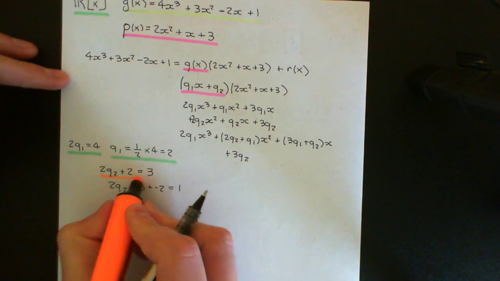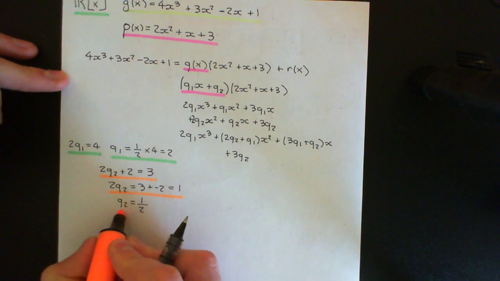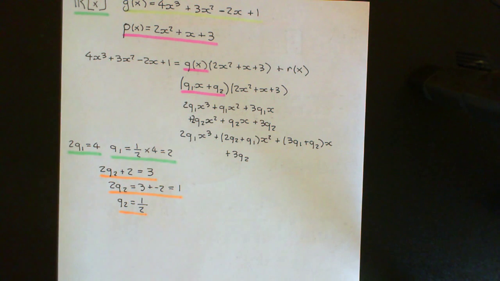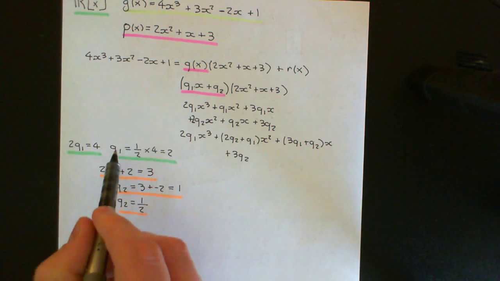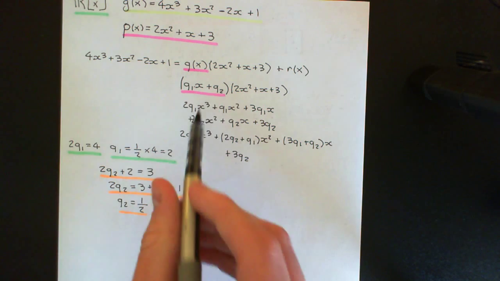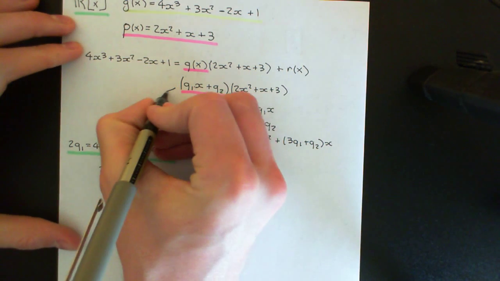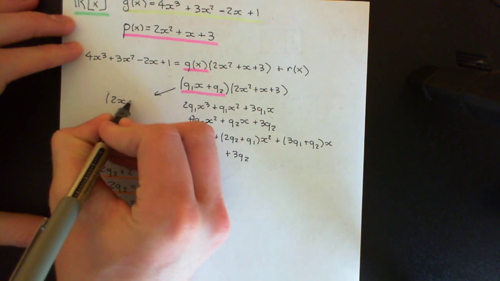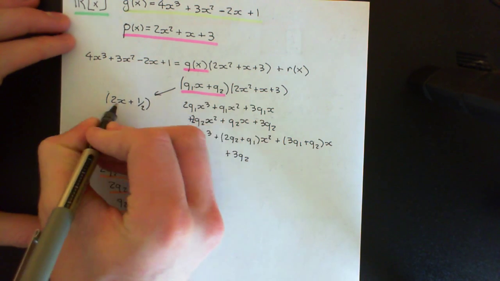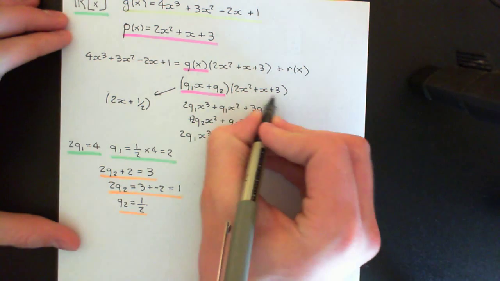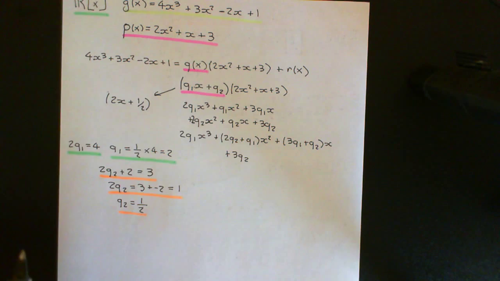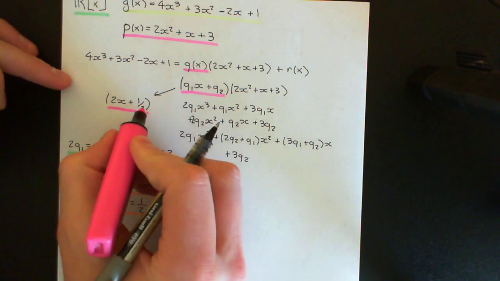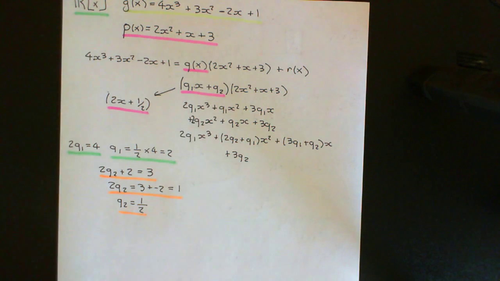Okay, so that now sets what q2 has to be equal to. So we now have q1 and q2 set, and as long as we make this quotient polynomial, what was q1, 2 here, 2x plus a half, like so, then when this multiplies by our polynomial p of x here, it will make the first and second terms correct.